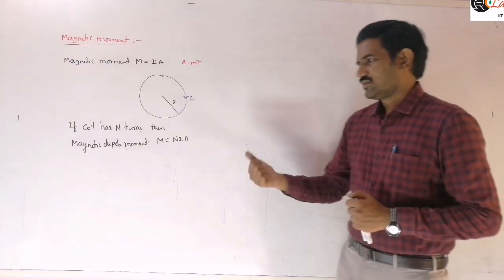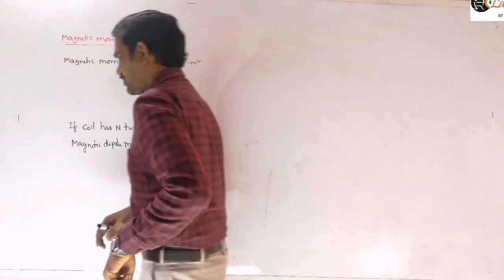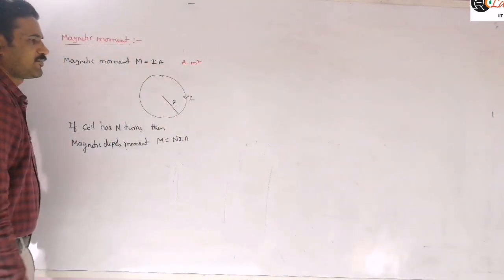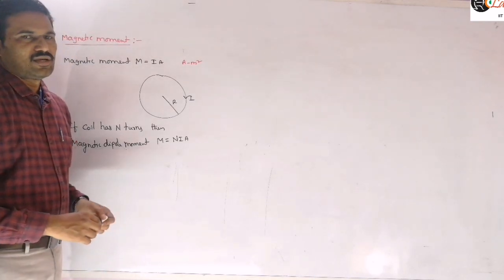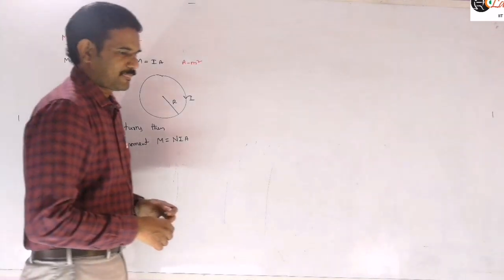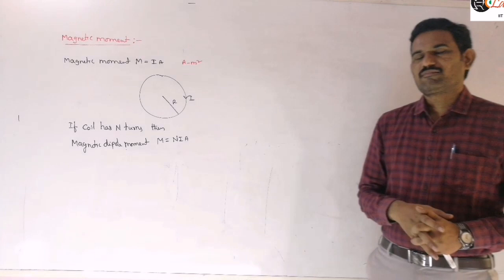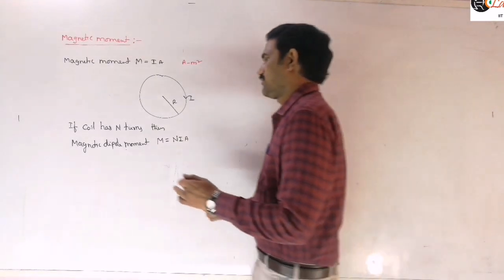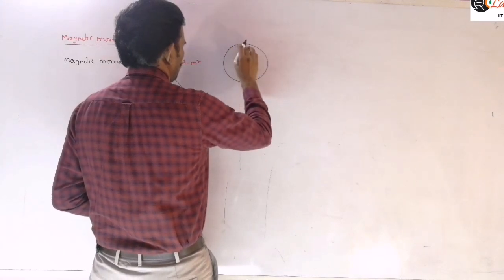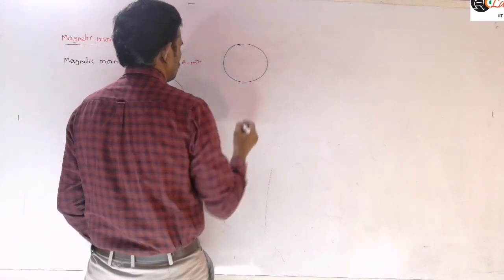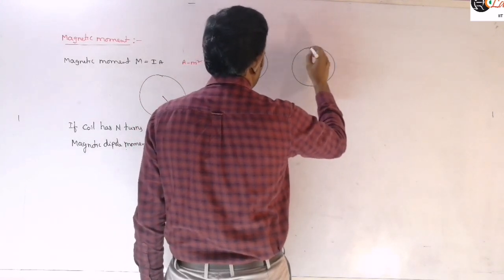So just mention that the magnetic dipole moment is a vector, and its direction can be obtained by using the right hand thumb rule.